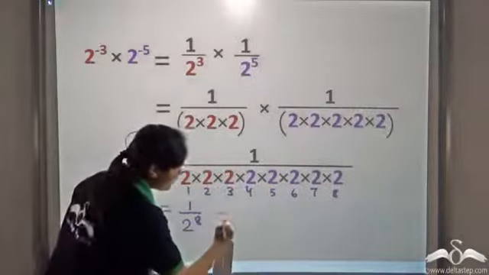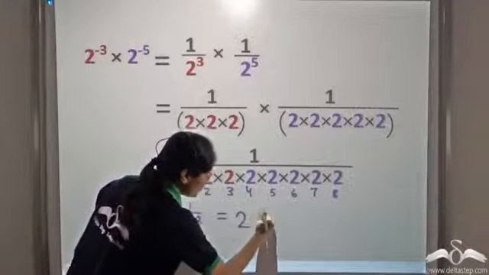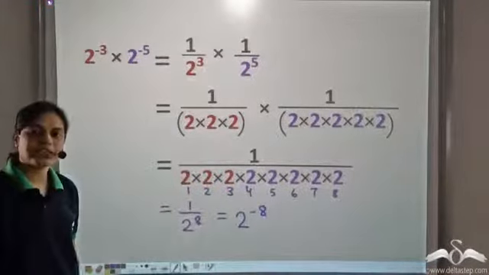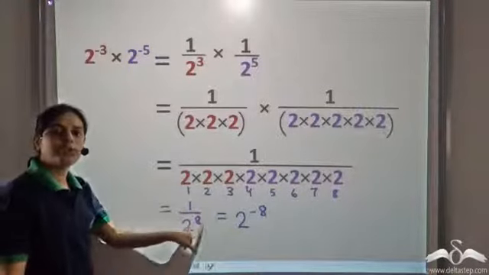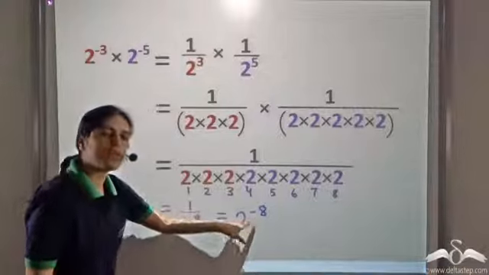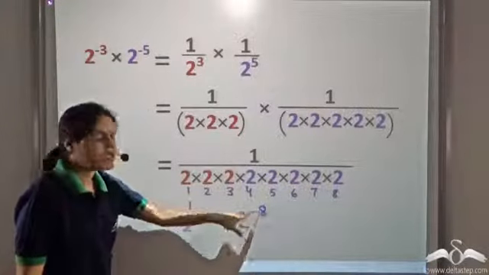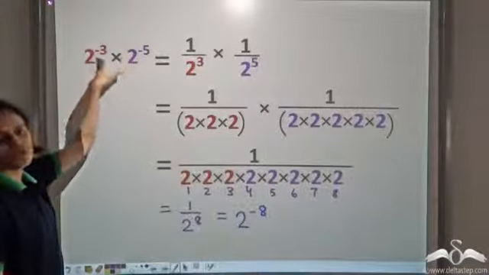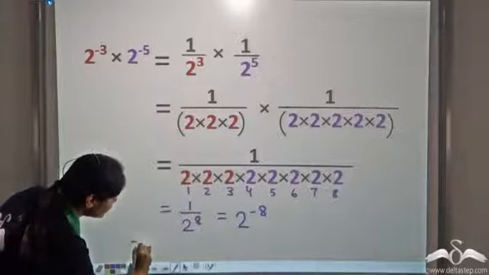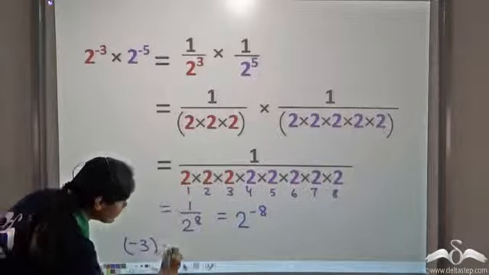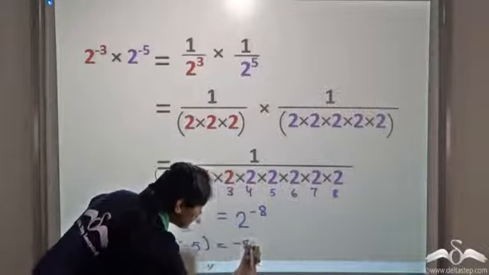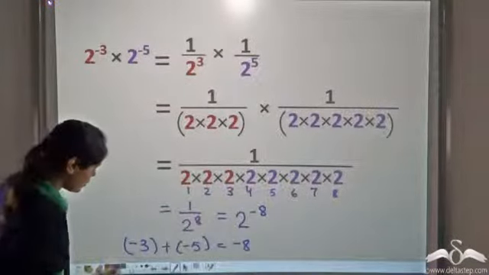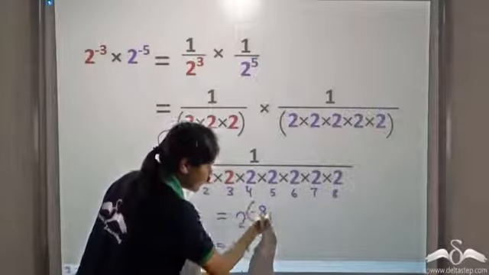Or we can write it as 2 raised to the power negative 8, because 1 by 2 to the power 8 is equal to 2 to the power negative 8. Now if we add these two powers, that is negative 3 plus negative 5, we get negative 8, which is what we have here, negative 8.